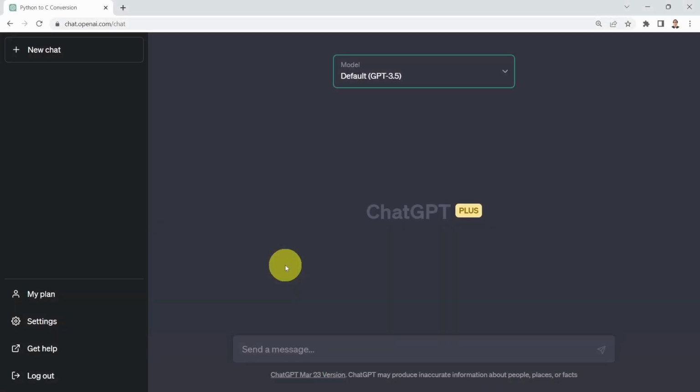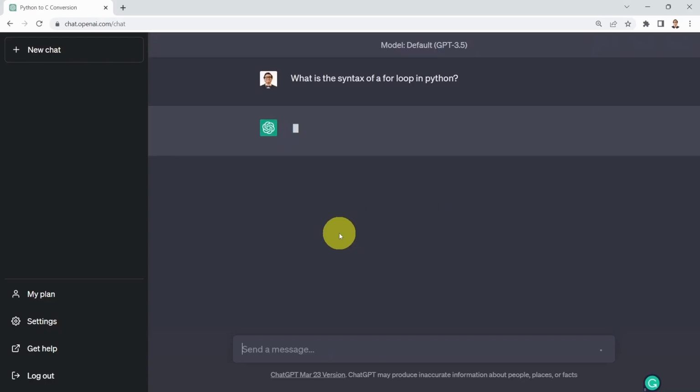Hello everyone, and welcome to this lesson. In this lesson, we will learn how to leverage ChatGPT to find the right programming language syntax. So what I'm going to do first is start with a basic example. I'm going to ask ChatGPT to tell me what is the syntax for a for loop in Python. Let's go ahead and test it out.